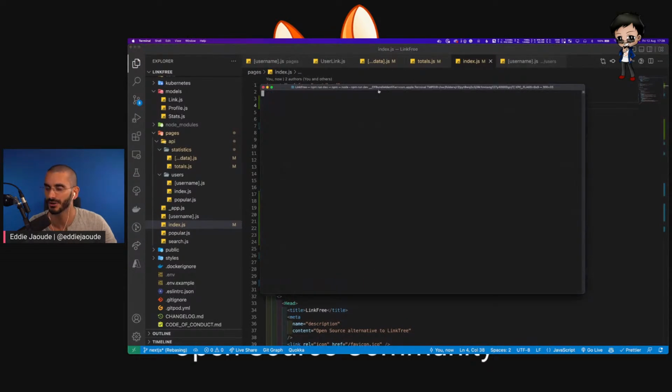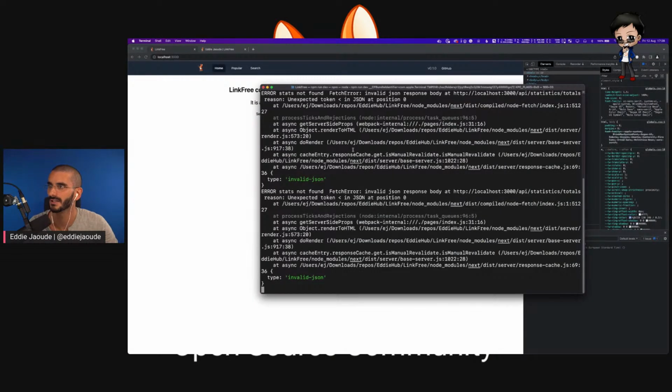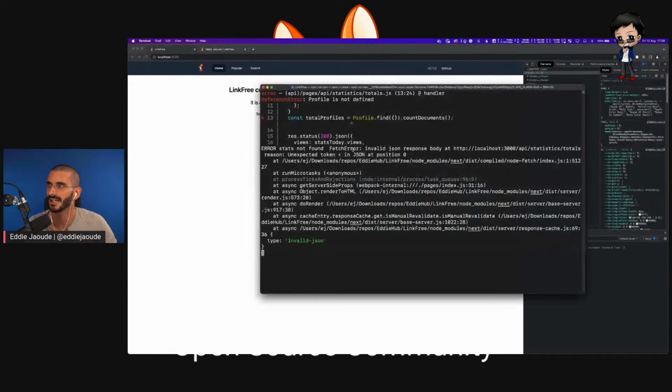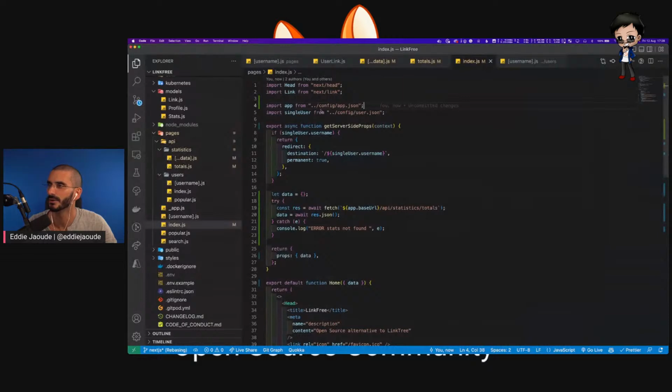But still, we've got to think of some other kind of edge cases, which I think is important. Still didn't quite work, so I'm expecting to see a number. Let me just clear the console and do that again. Let's see, profile find 200. It says API failed. Profile is not defined. Did we not do an import?